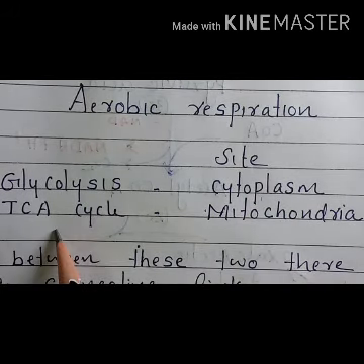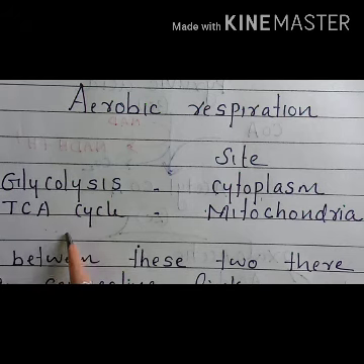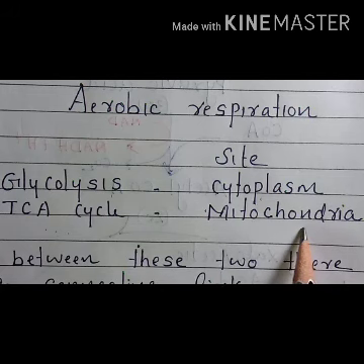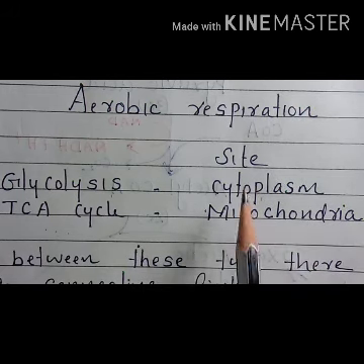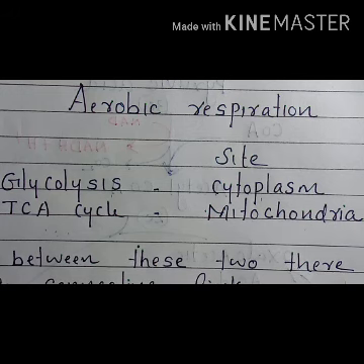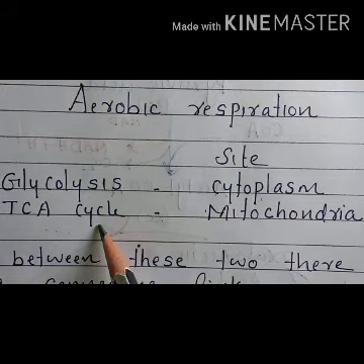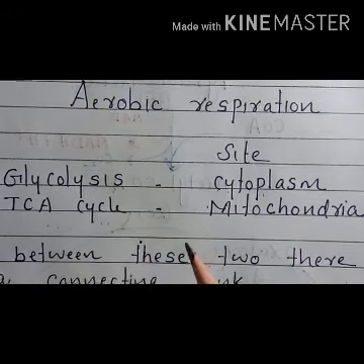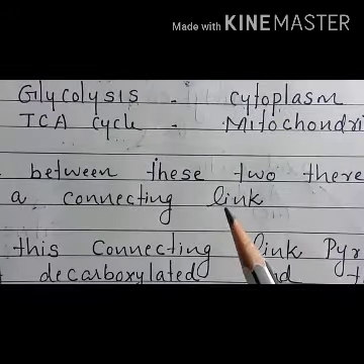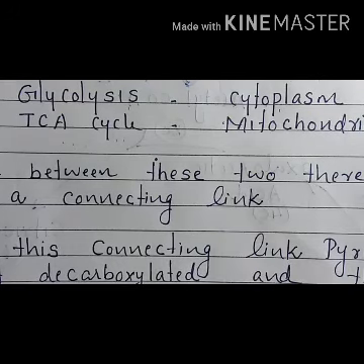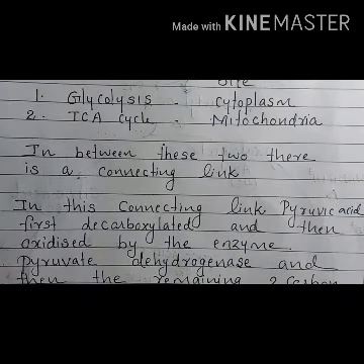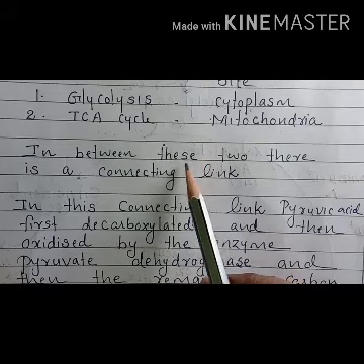And the second event, that is TCA cycle or the Krebs cycle or citric acid cycle, occurs inside mitochondria. So these are the two sites where the aerobic respiration is occurring. And in between this glycolysis and the Krebs cycle, we can see a connecting link between these two.